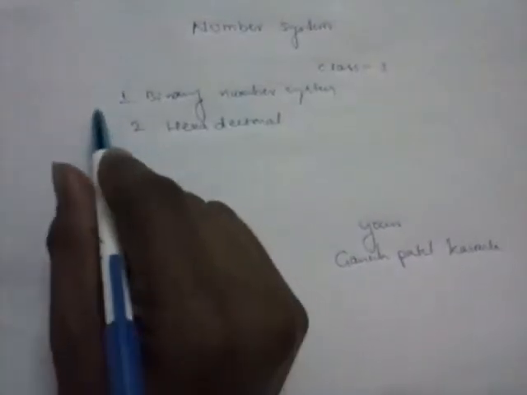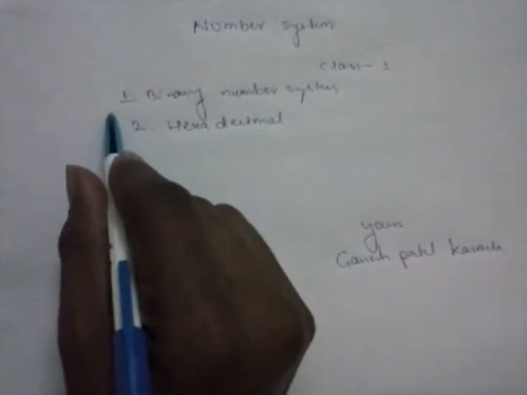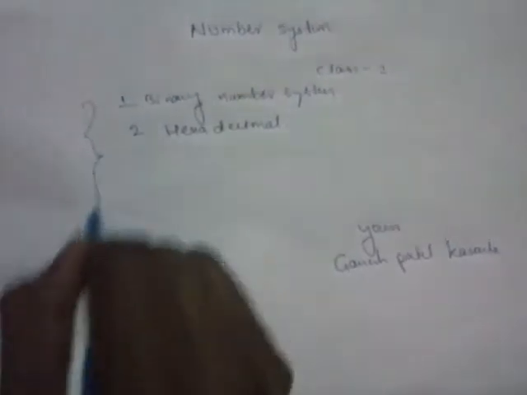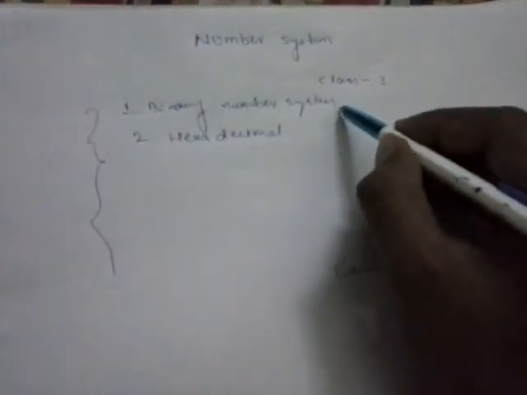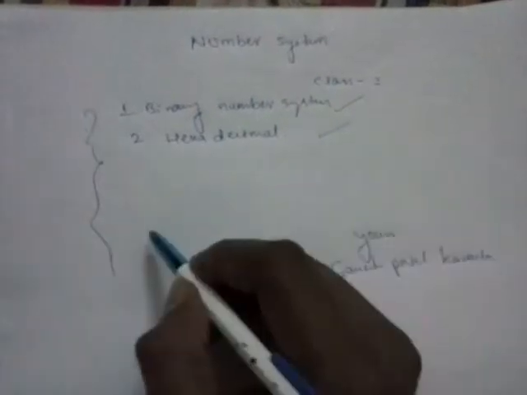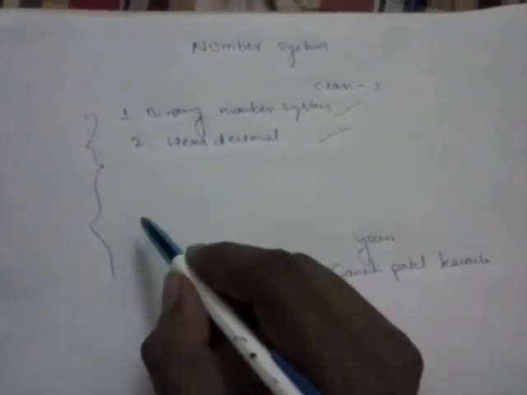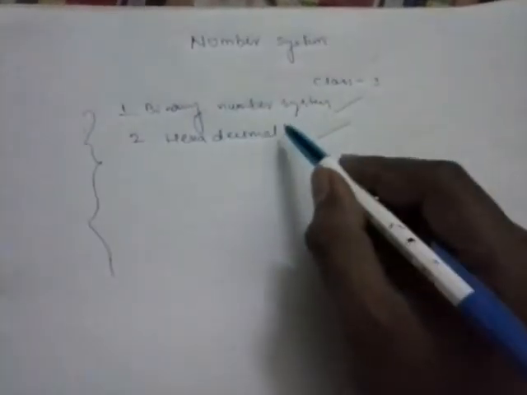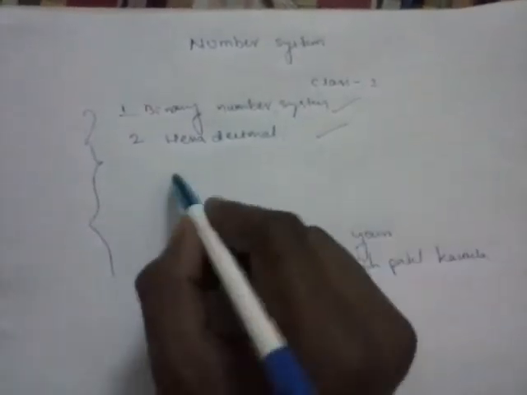Actually we have different types of number systems, but I am taking only these two: binary number system and hexadecimal number system. But before discussing these two topics, I want to say about the decimal number system.